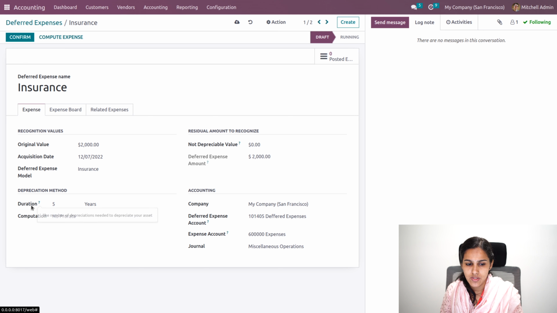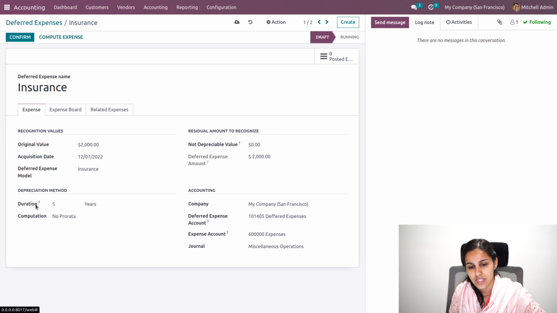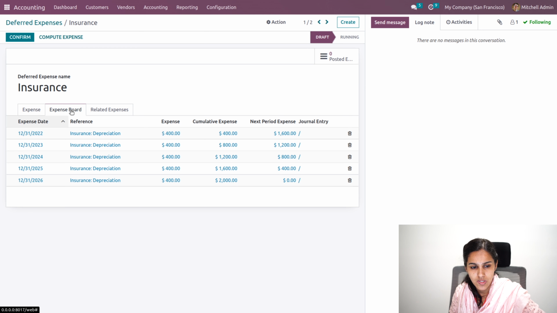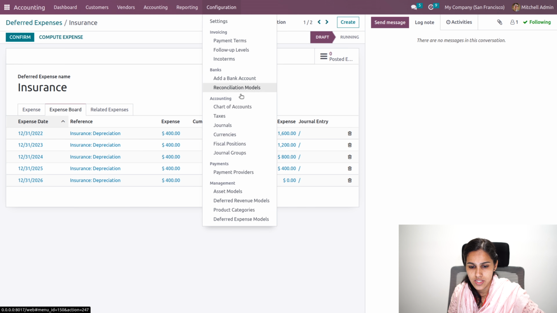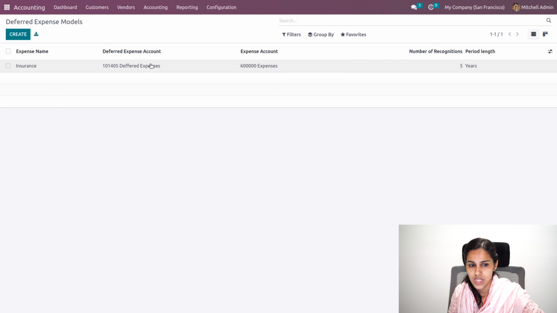So here it is based on 5 years, that is the depreciation will be calculated for the next 5 years, and the deferred expense account can be updated. Once we click on the compute expense, we'll be able to see the expense board for each year. So you can see the total amount is split among 5 years. And if we go to configuration and deferred expense model, you can see that model, insurance.